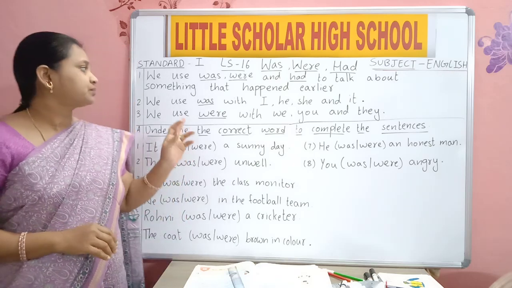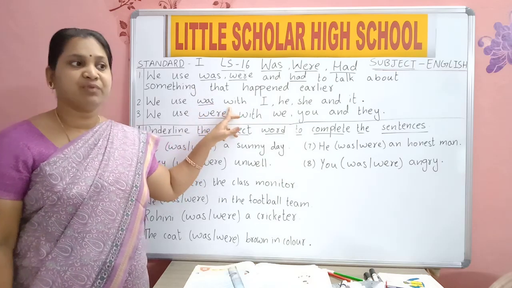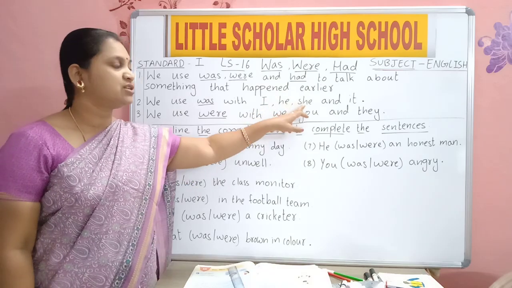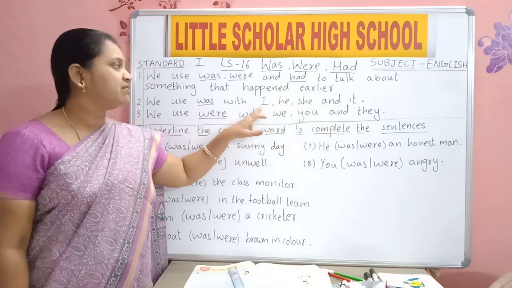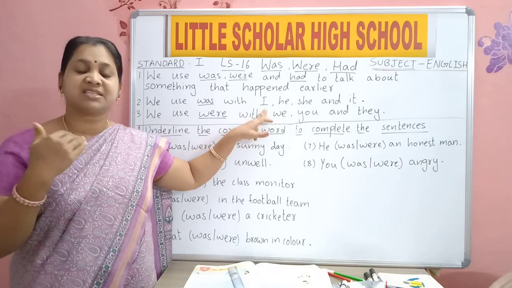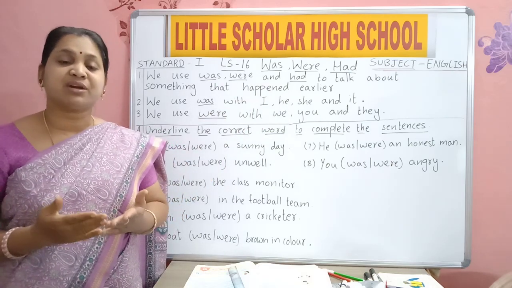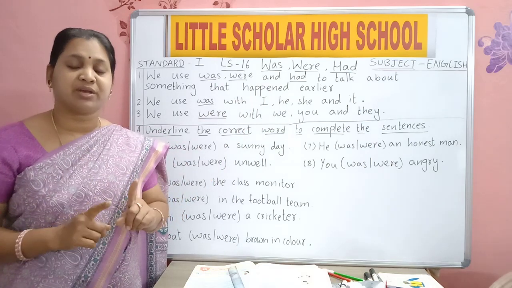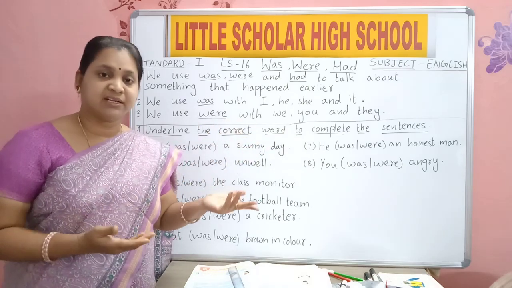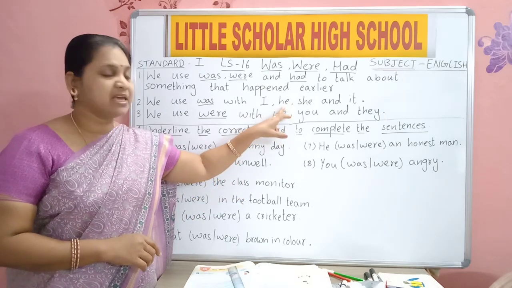Okay. So we use was with I, he, she and it. We use I when we are talking about ourselves. He means one boy, one person, a young boy or father or uncle, only one male.